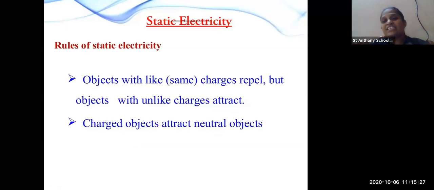Objects with like charges repel each other, while objects with unlike charges attract each other. That means when two objects have the same charge, they repel each other, and if they have opposite charges, they will attract each other. A charged object attracts a neutral object. Whatever charged object is there, it automatically gets attracted towards the neutral object.